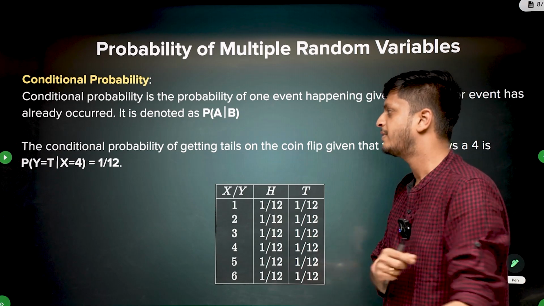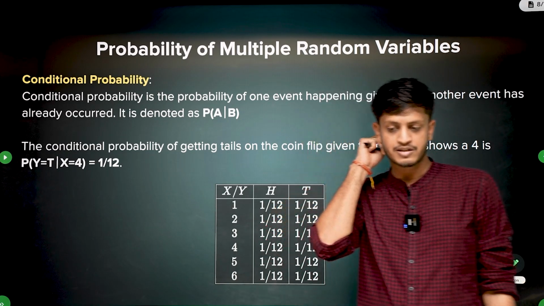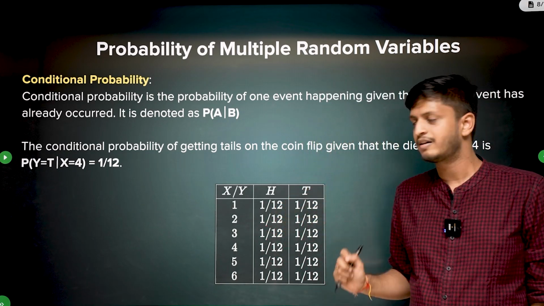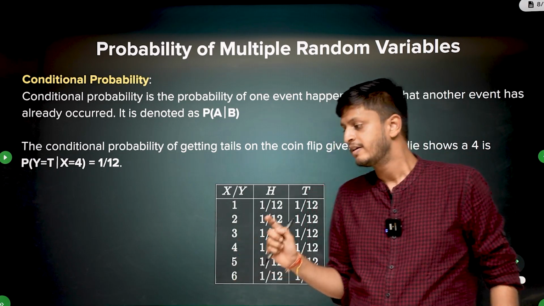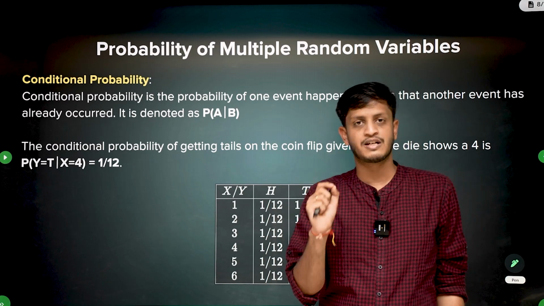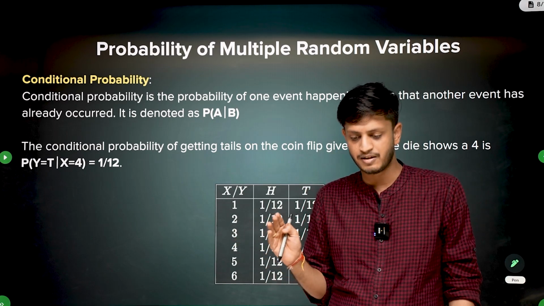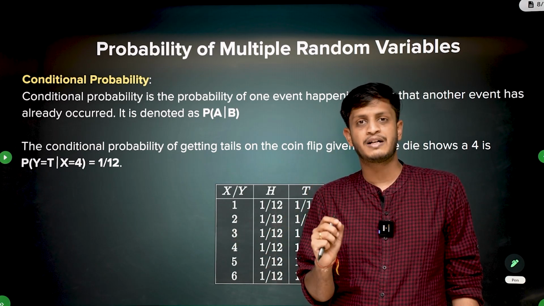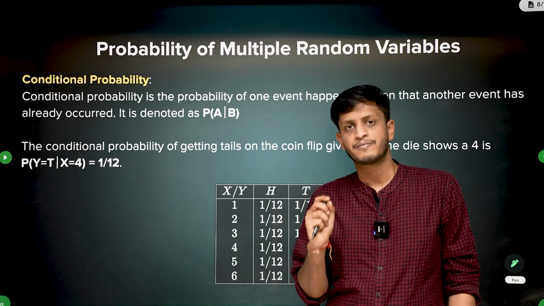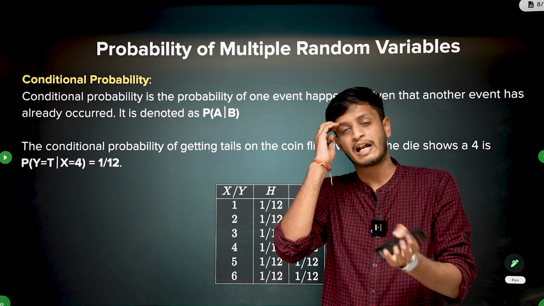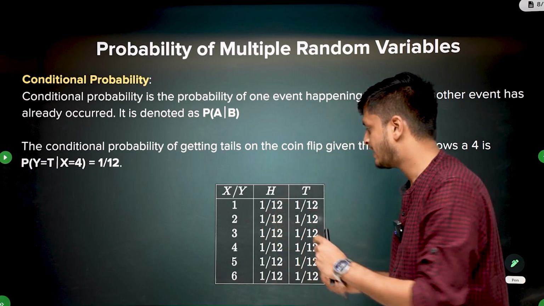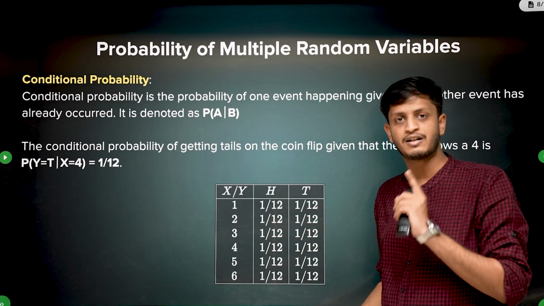Now coming to conditional probability. So conditional probability we already know, right? It is the probability of happening of one event given that the other event has already happened. See, that's the biggest mistake that I have seen a lot of students make. The joint probability table doesn't contain the information of conditional probabilities. You can calculate them using that table, but directly here the values don't represent conditional probability.